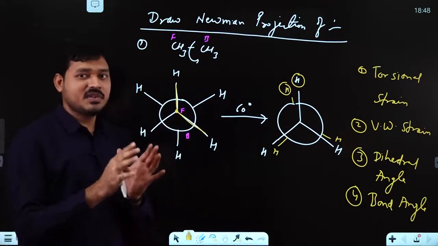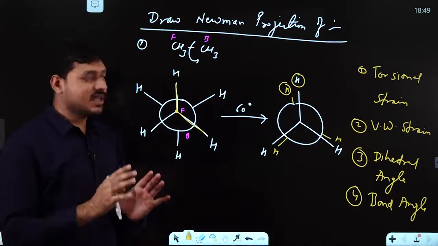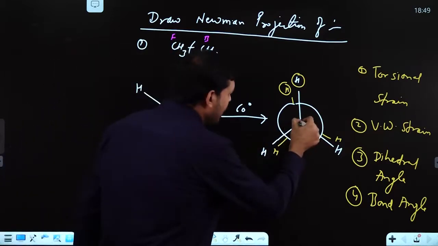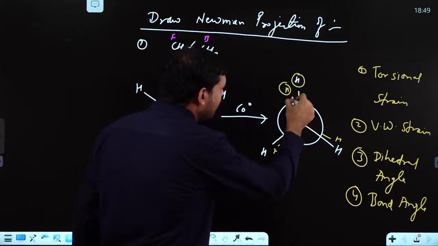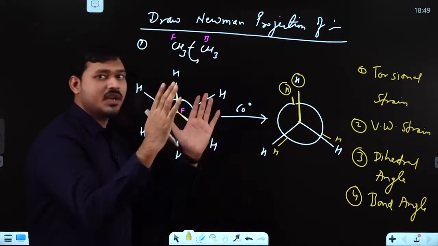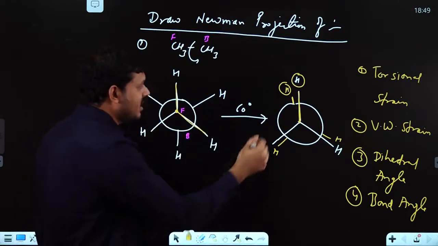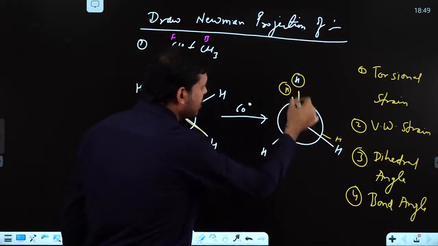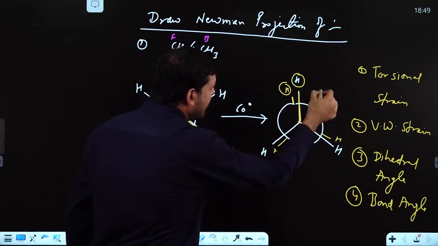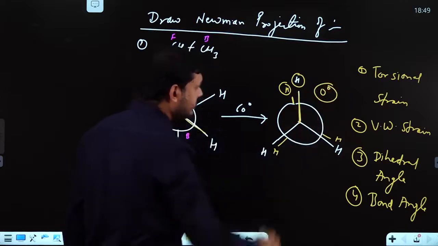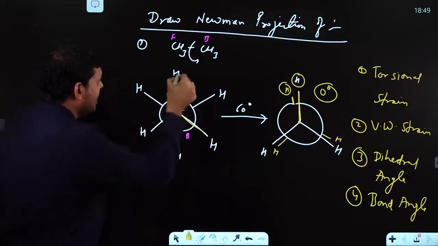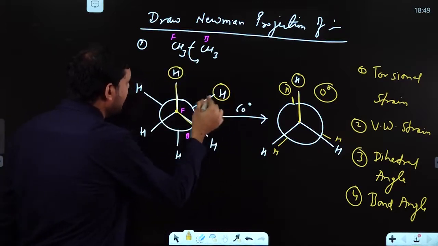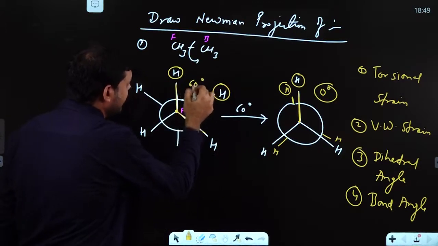But a dihedral angle is the angle between this front carbon hydrogen bond and this back carbon hydrogen bond, which are parallel to each other. As such, the dihedral angle between these two bonds is 0 degrees. But the dihedral angle here between these two is actually 60 degrees.